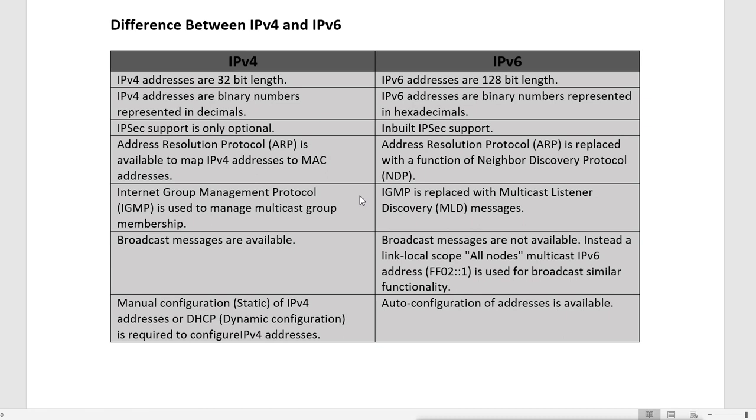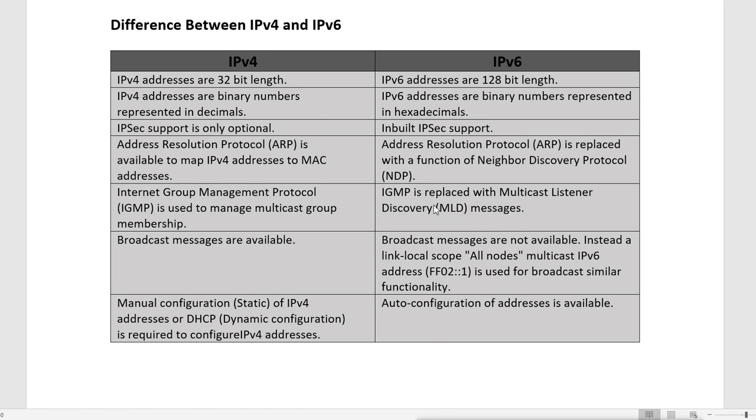Then Internet Group Management Protocol, IGMP, is used to manage multicast group memberships. In IPv4 it uses IGMP to manage the multicast group membership. That means to listen to the multicast data, you have to be a member of that group, and membership is managed by this IGMP protocol. In IPv6, IGMP is replaced with multicast listener discovery, MLD messages. To get into the group, it uses these discovery messages to know the multicast group.